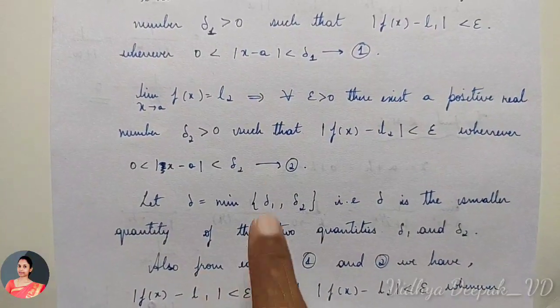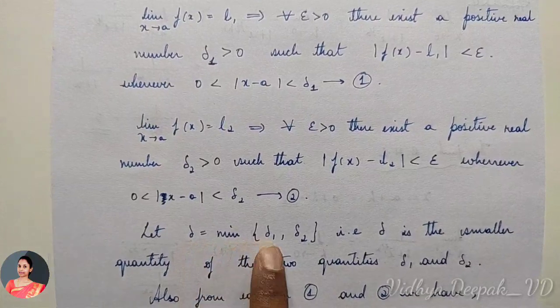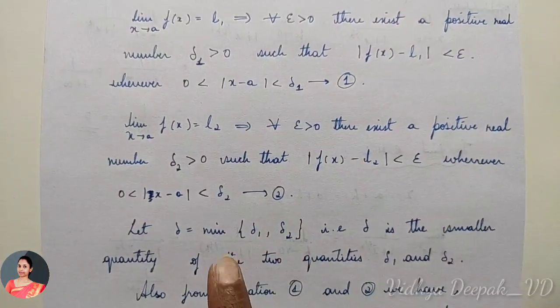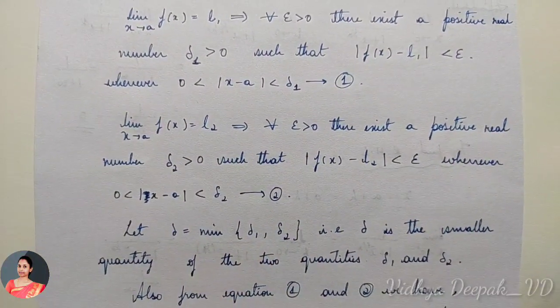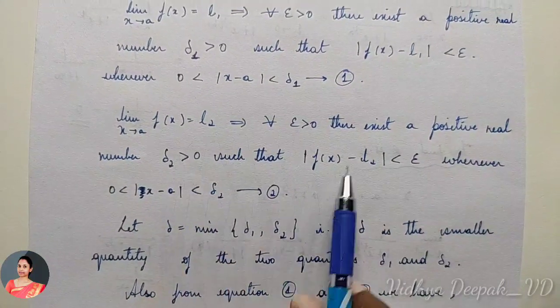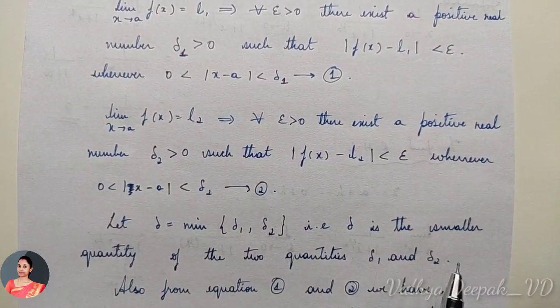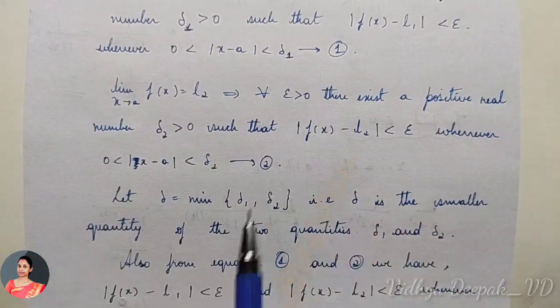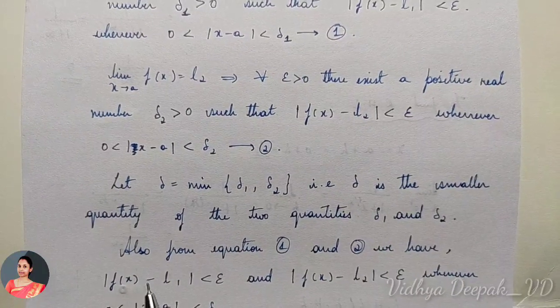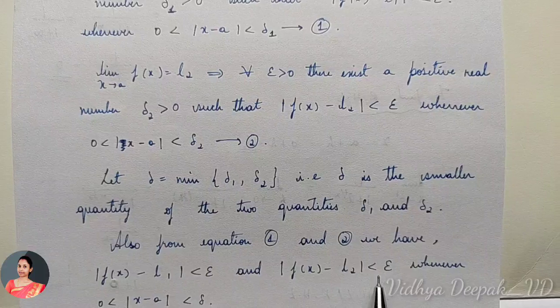Before that, we have delta 1 and delta 2. We will take delta to be the minimum of both delta 1 and delta 2. If we take delta to be the minimum of delta 1 and delta 2, what can we say? Delta is the smaller quantity of the two, delta 1 and delta 2. So from equation 1 and 2, can I say mod of f of x minus L1 is less than epsilon and mod of f of x minus L2 is less than epsilon?